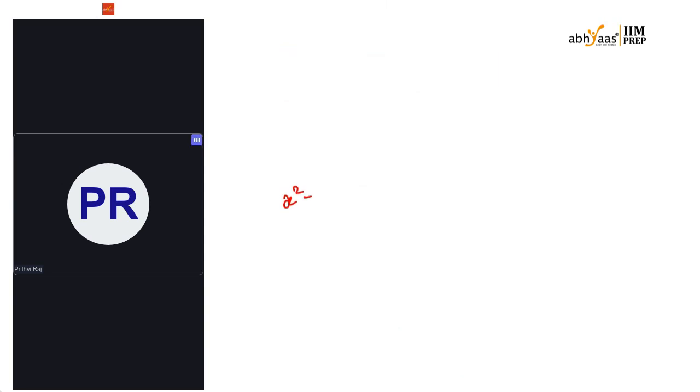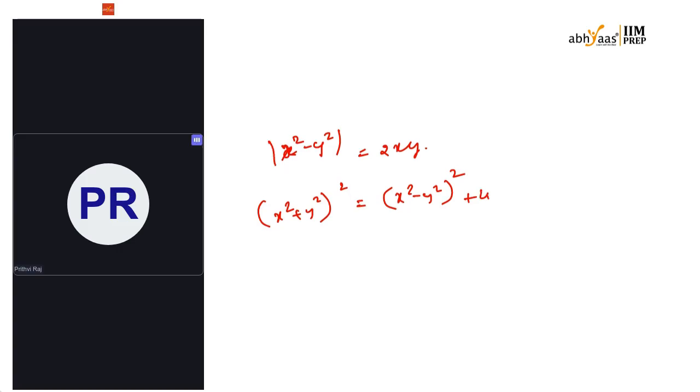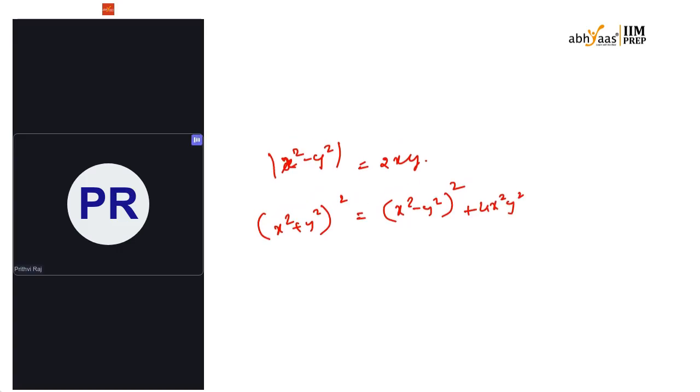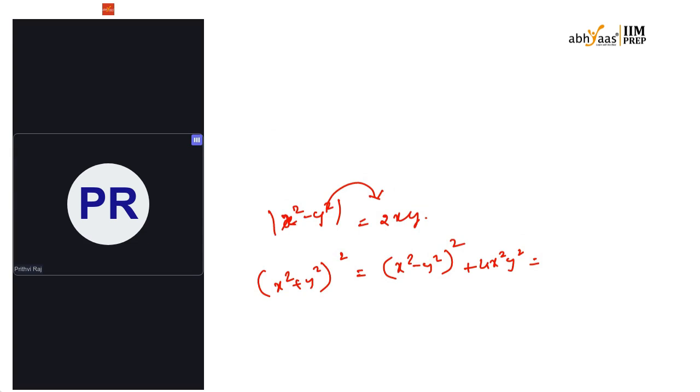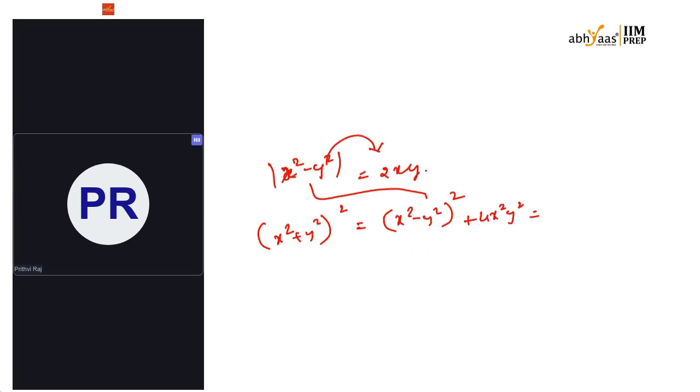Mod of x square minus y square is equal to 2xy. Now in this I can write x square plus y square whole square is equal to x square minus y square whole square plus 4x square y square, right? So from this perspective, since it's squared, I can take the value directly.